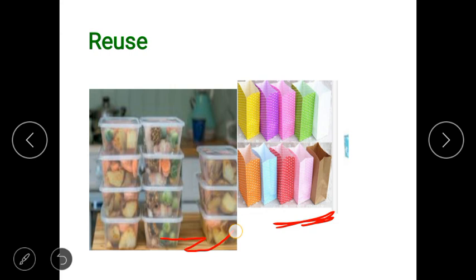We should store food in reusable containers. You should store things in reusable containers. So this way we can avoid throwing away garbage. Clear?